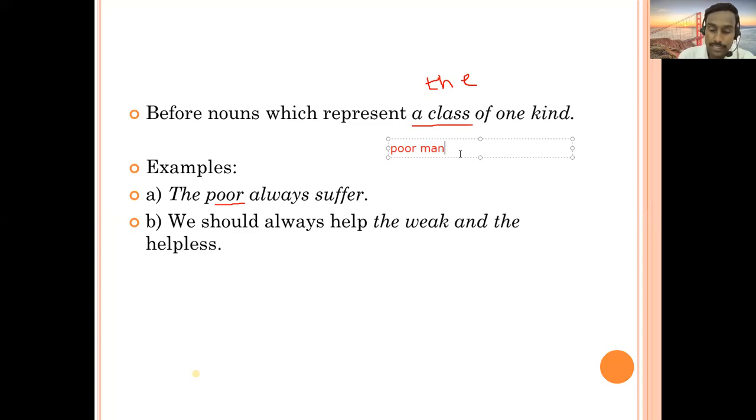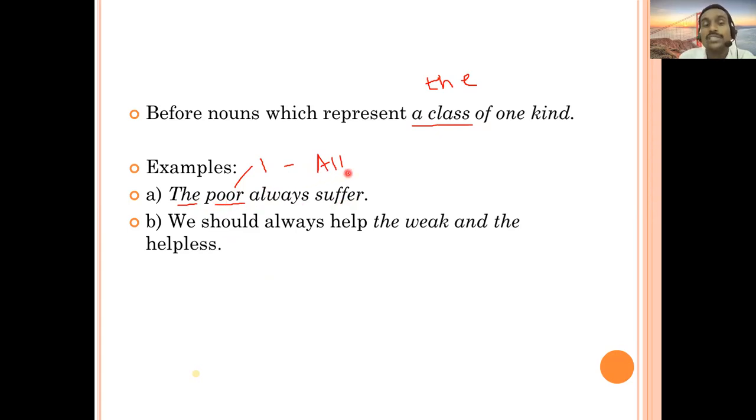So now pay attention to the example sentence I was talking about. It says the poor always suffer. So what do you understand from this? Poor means, it is a noun in fact. Poor means here only one or all poor people? Tell me, only one person or all people? All poor people will come here. Why are we taking all poor people? Because of article the. Because that refers to a class. A class means entire, all poor people will come under it. The poor always suffer means all poor people will suffer.